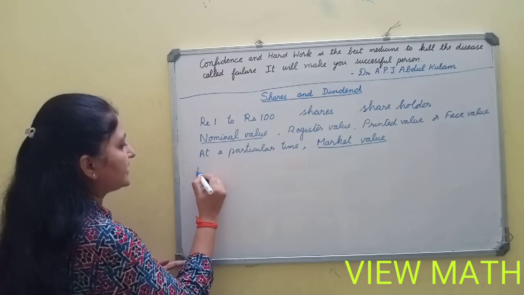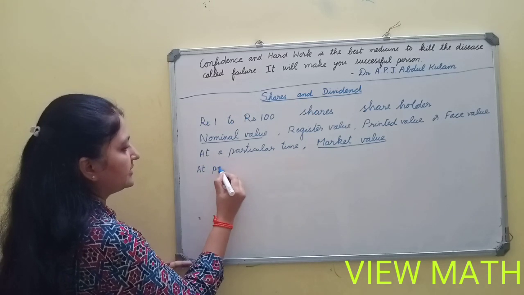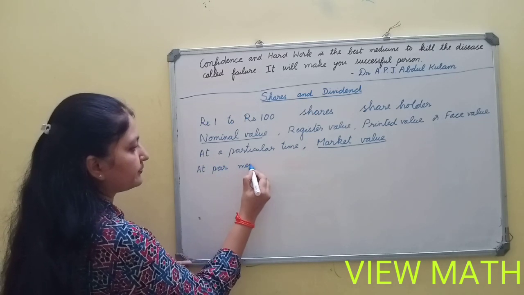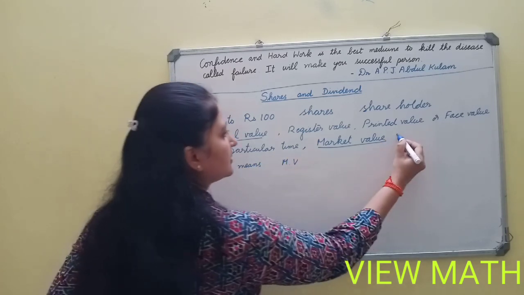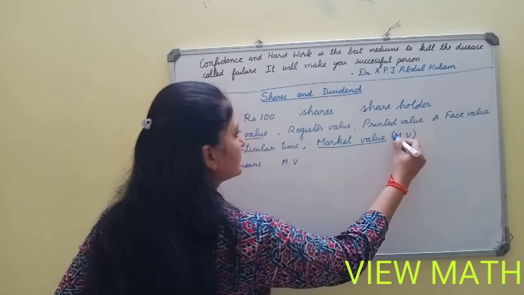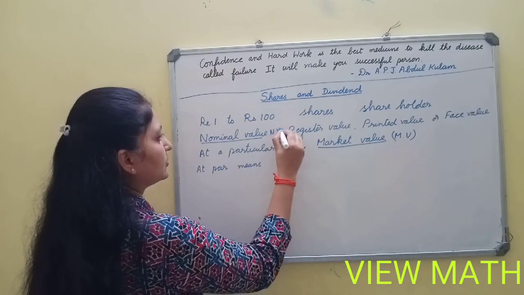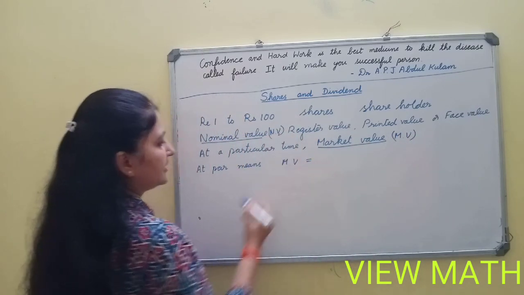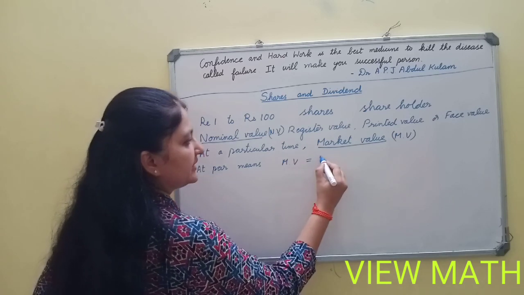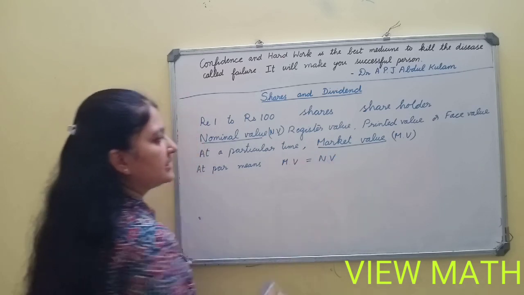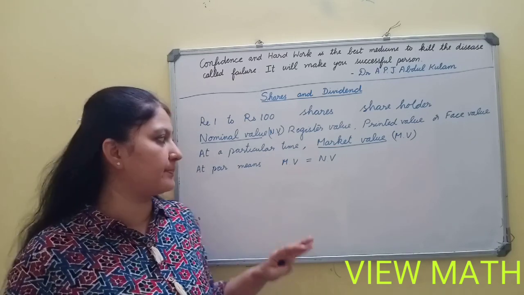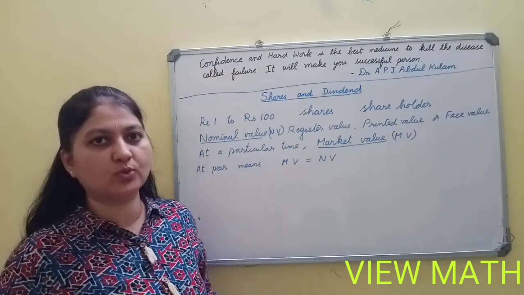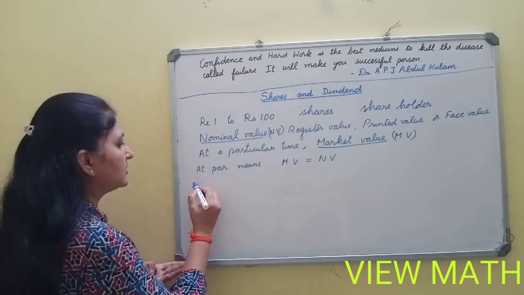Now, at par. At par means market value will be equal to nominal value. That means the company has neither profit nor loss. It's same.